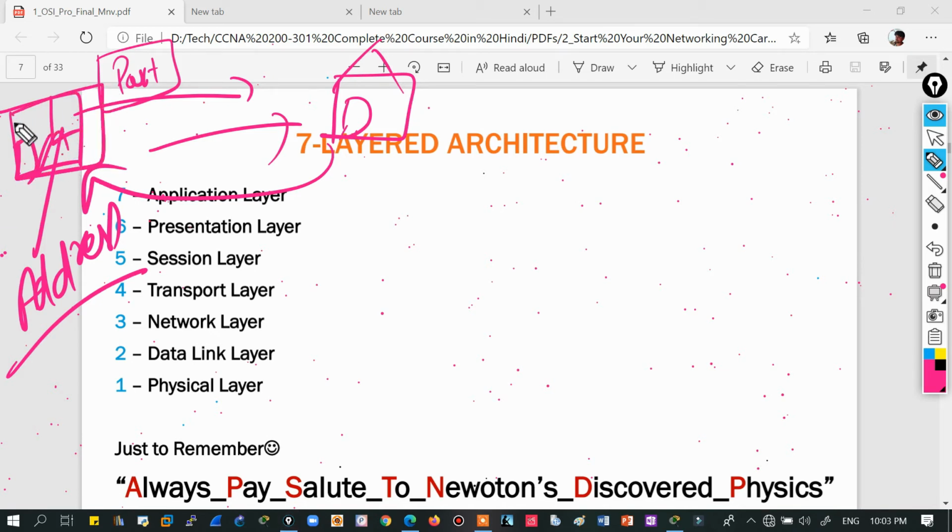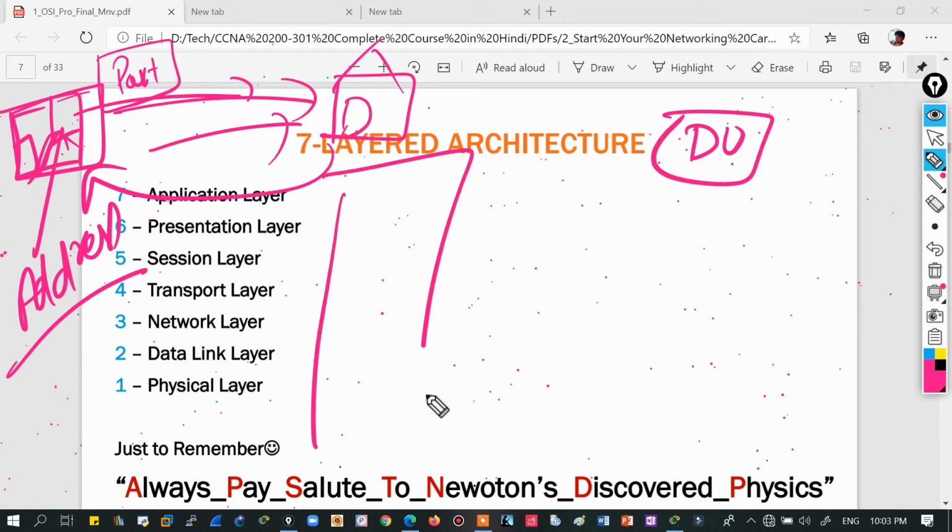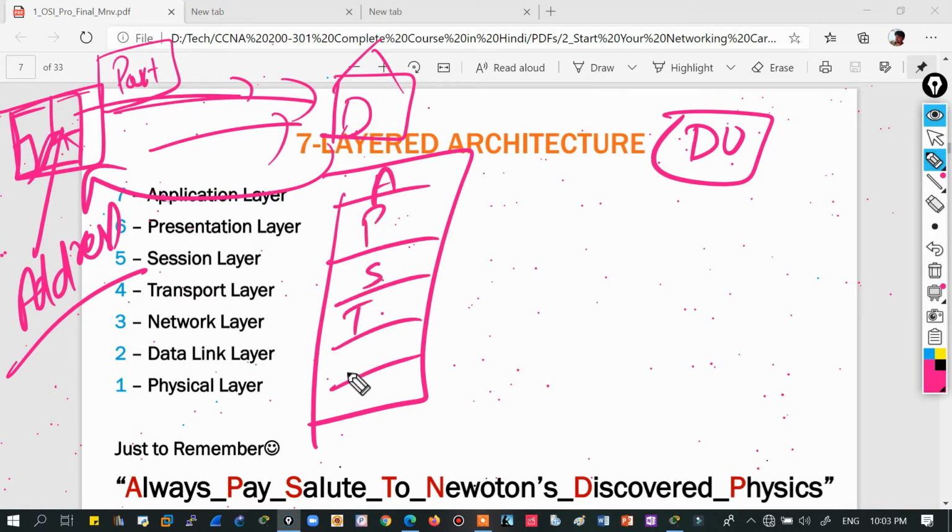This is data. This data cannot travel to the destination by itself. No, it will need some further detail. Are you getting my point? So that detail is added when this data unit enters the layers: application, presentation, session, then transport, network, data link layer, and physical layer.